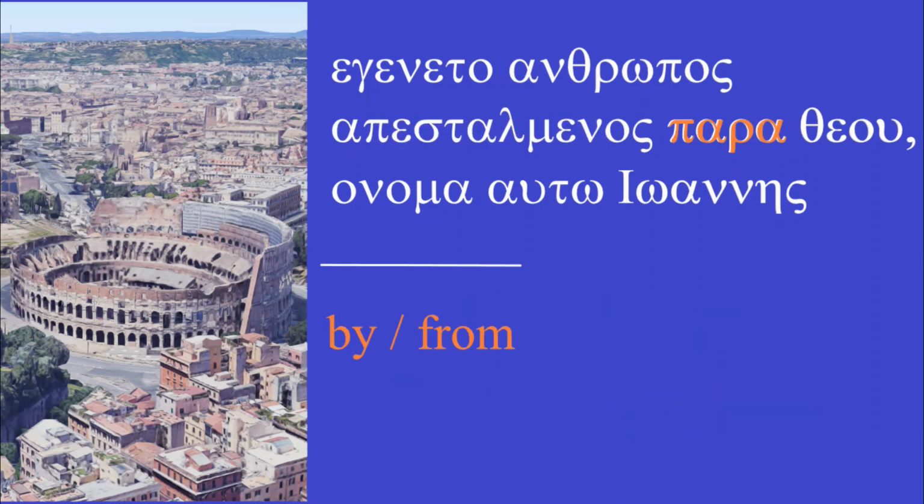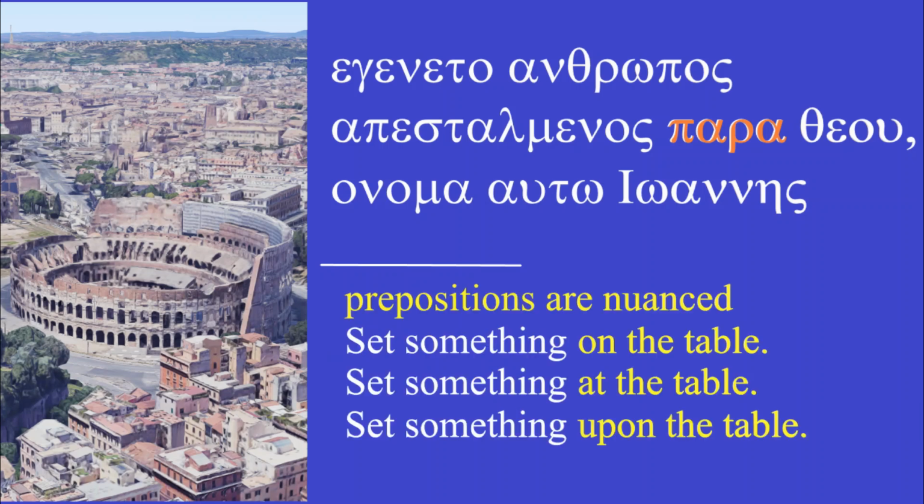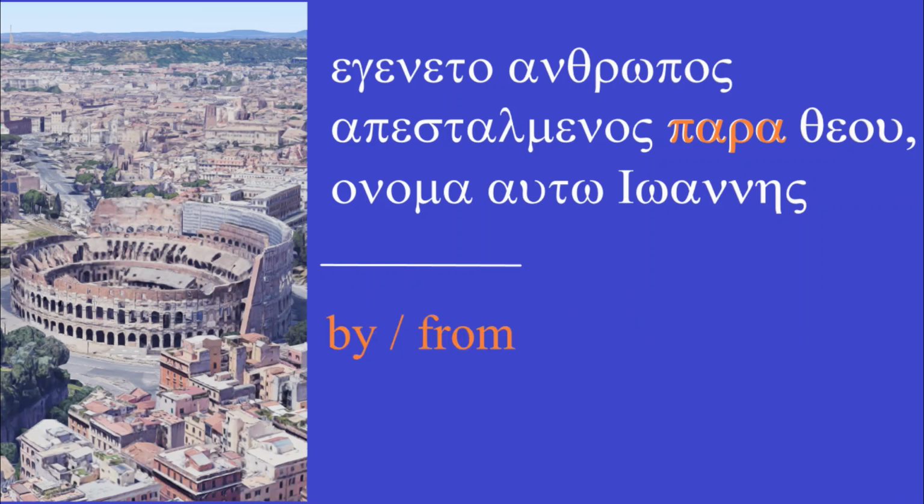Para is a preposition that can be a number of things, including by or from. It's where we get parallel in English because it can also mean alongside. Prepositions are heavily nuanced in all languages, so context is critical. Think in English how we can say, set something on the table, set something at the table, set something upon the table. A grammar scholar could tell you the nuance between these prepositions, but regular folks just say these words without really dissecting them. It's the same in Greek.